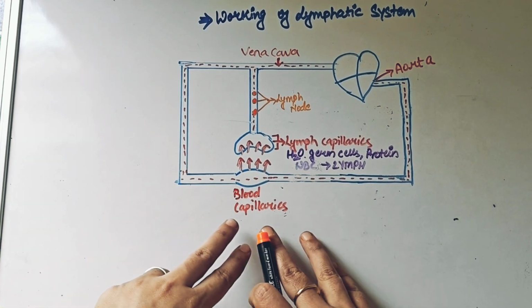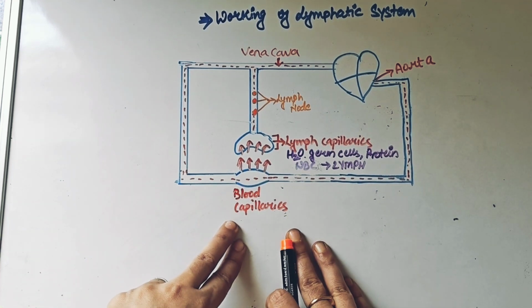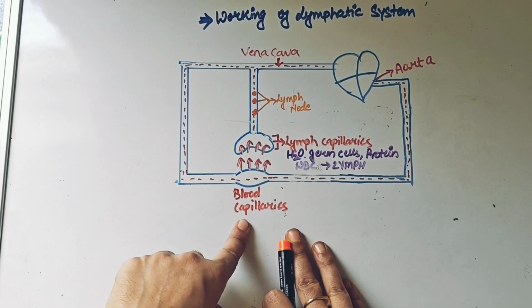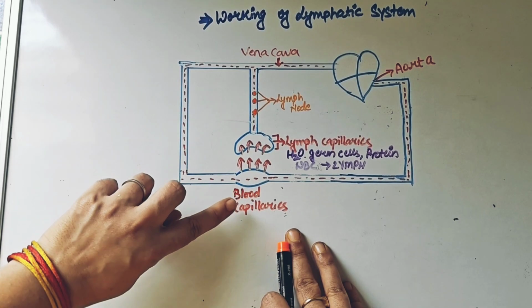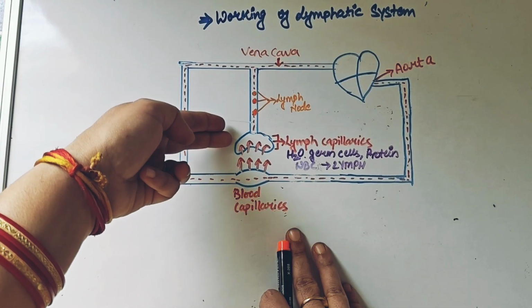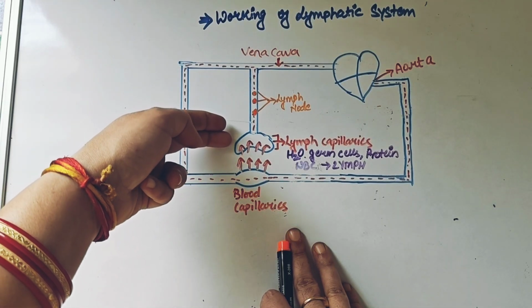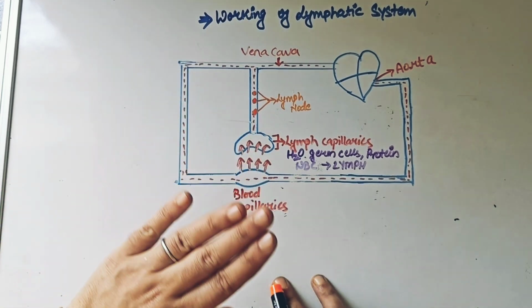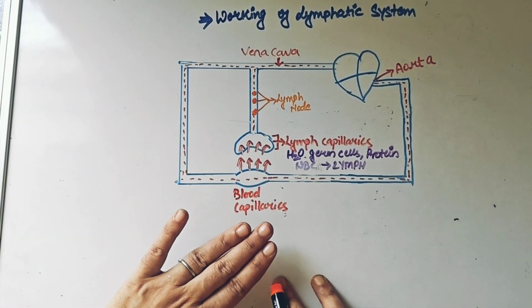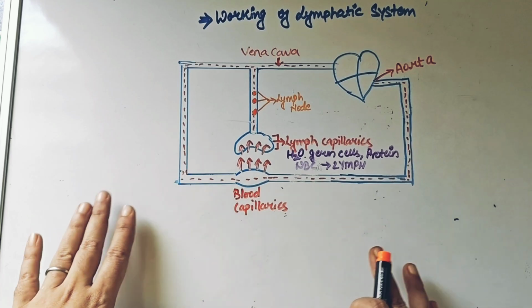Now, just important thing here, or the change which is here, is when the blood capillaries are getting formed, these blood capillaries are in close contact with the lymph capillaries also. Or in the reverse direction, we can say the lymph capillaries which are there, they are in close contact with the blood capillaries. So what is happening?